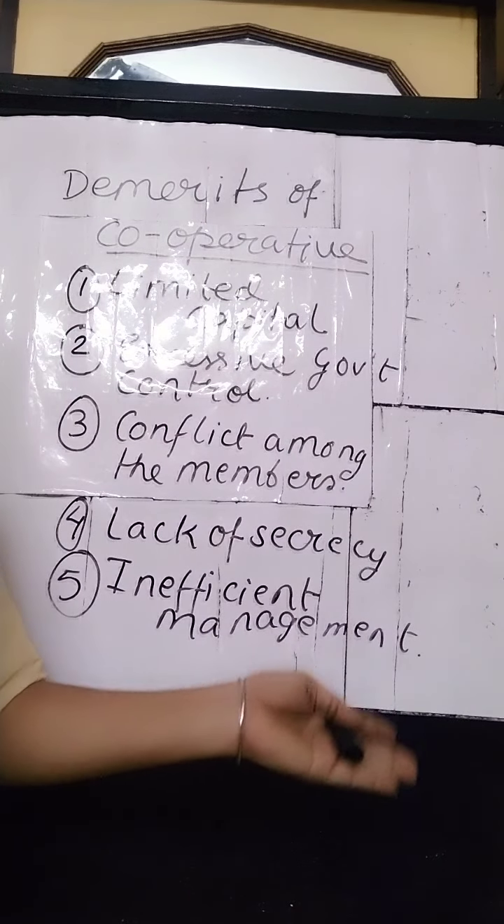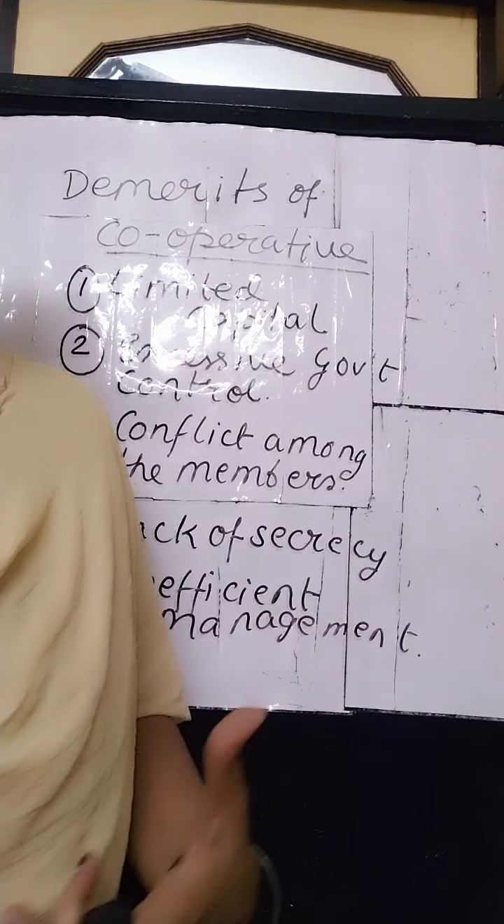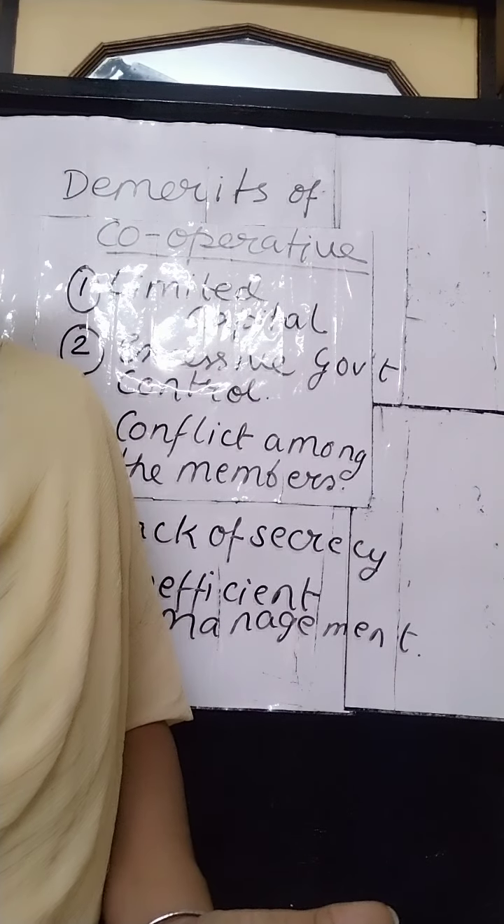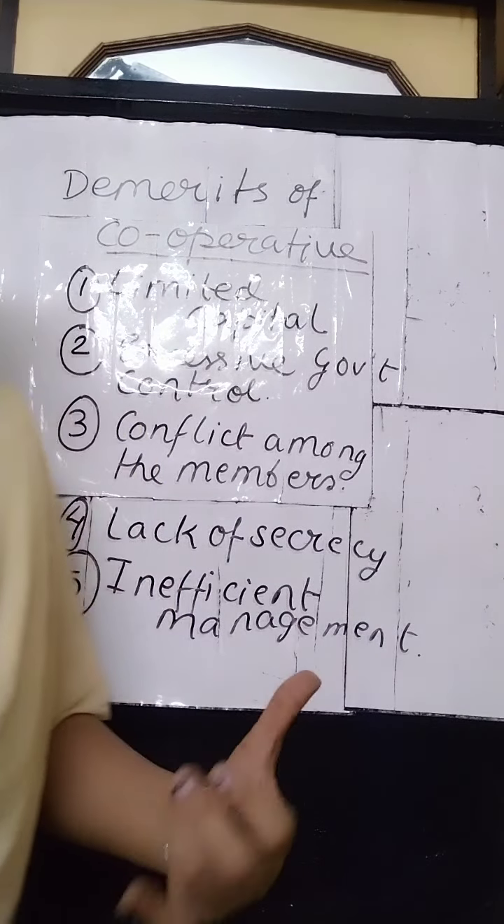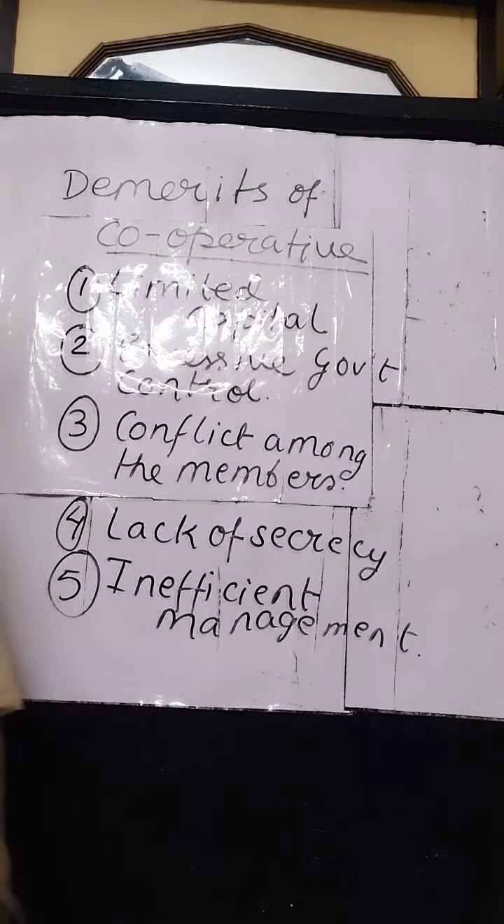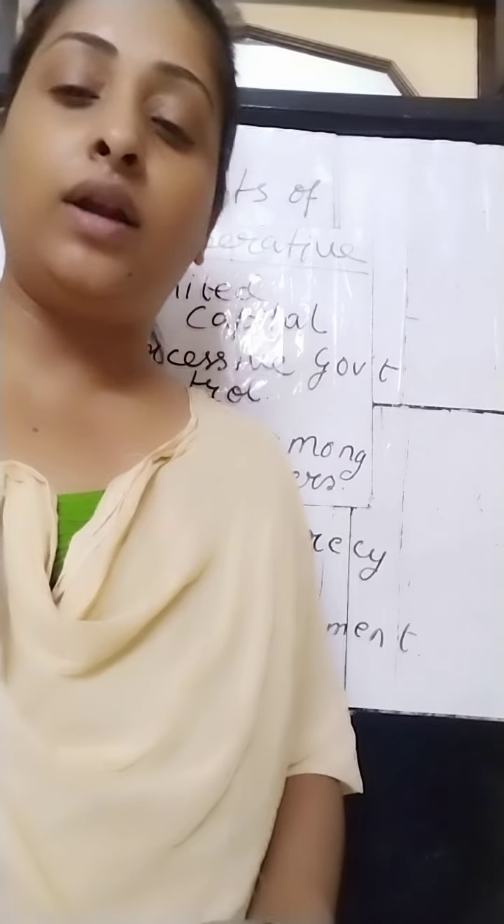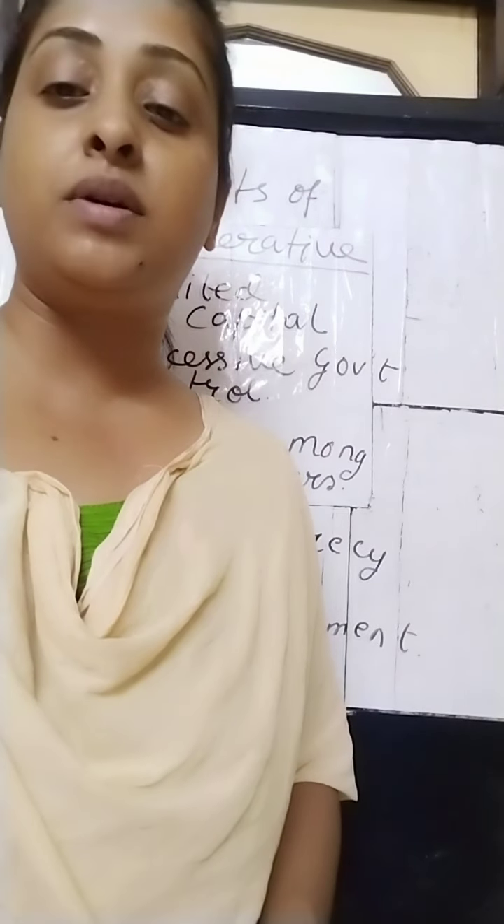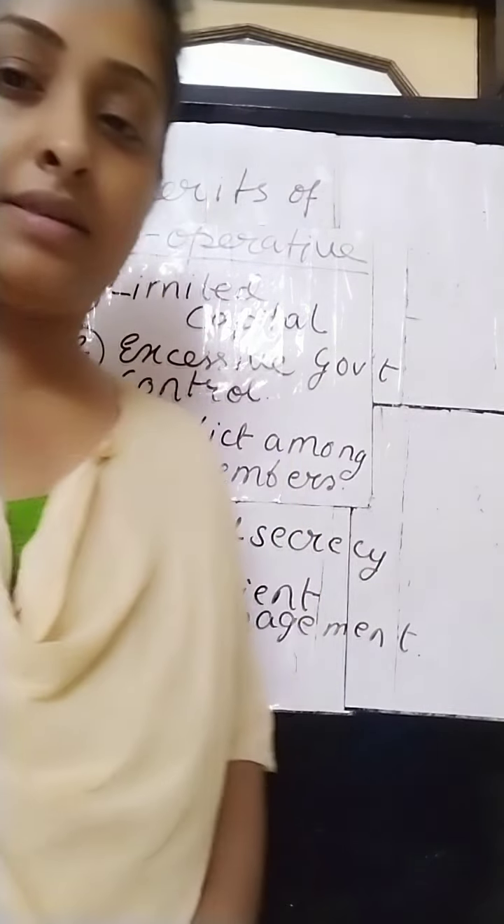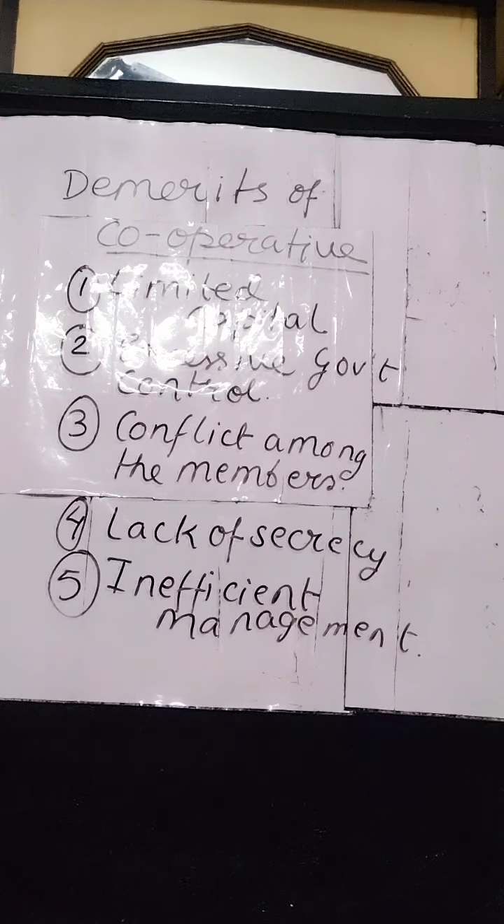These societies are managed by elected members. Now these members are not professional experts. Due to this inexperience of that group of members, the societies are not managed efficiently. It is managed by members who are not so efficient, not so skilled, not the skilled professionals. So that's why inefficient management is another drawback of this kind of society.